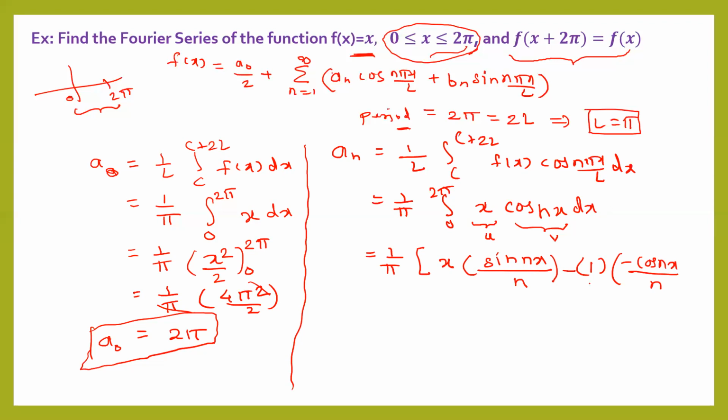And this previous n means one more n, so this is n square. The next derivative will be 0, so no need to write the term, and the limit is from 0 to 2 pi.